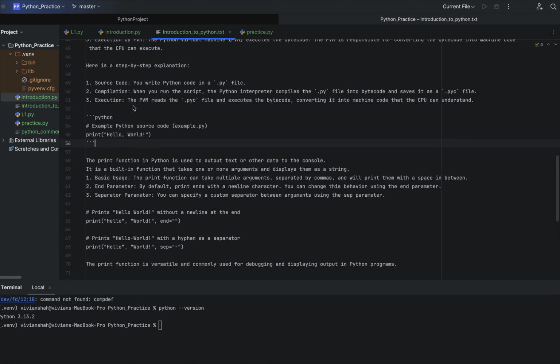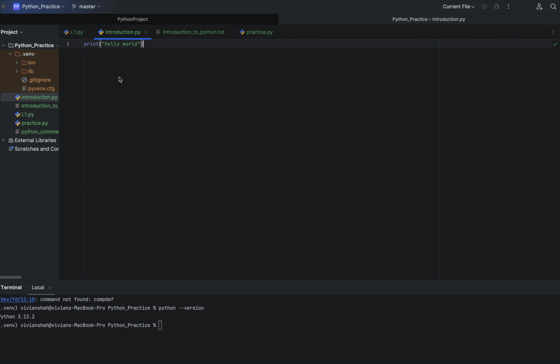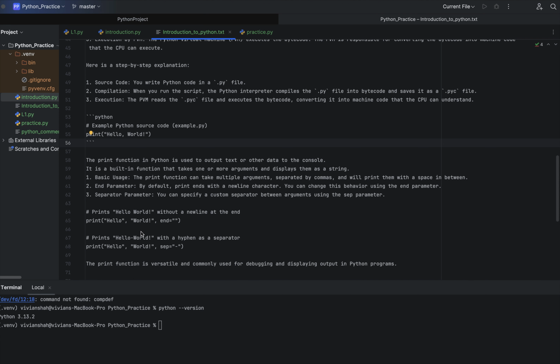So this is a simple program I have shown you here, and from this we can start our Python. And what is this print function here? In the introduction I also explained this print function.